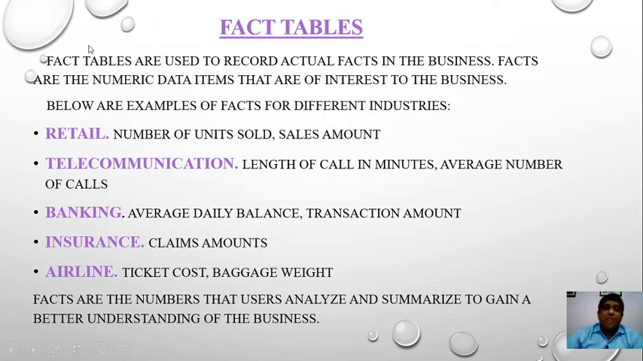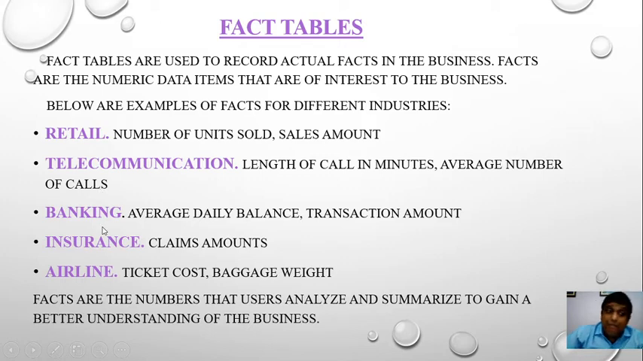Fact tables are used to record actual facts, meaning numeric data in the business. Facts are the numeric data items that are of interest to the business. Here are some examples so we can understand the meaning of fact table. Retail: number of units sold, how many units sold, sales amount, total amount of sales. In the case of telecommunication, length of call in minutes. Remember it. Here we will calculate the call in minutes, not in seconds and not in other parameters. Average number of calls. How many calls?